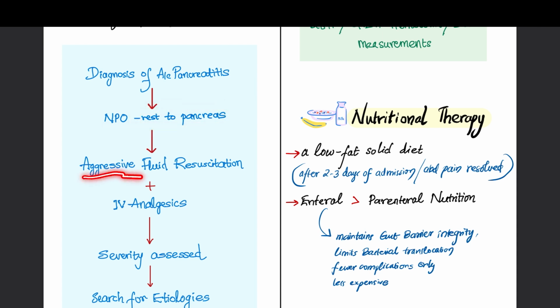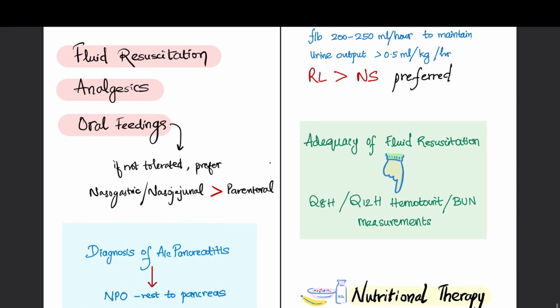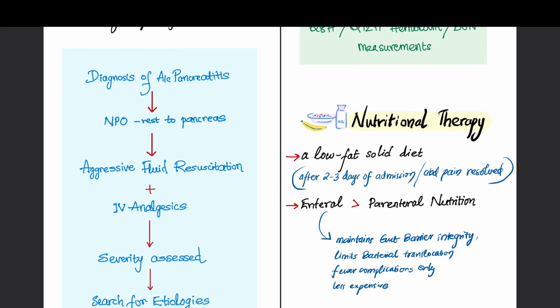While keeping the patient NPO, we have to ensure aggressive fluid resuscitation to prevent shock, along with adequate analgesics. Next, we assess the severity, and we have to search for the etiologies and treat the cause simultaneously. And after that, during recovery, we have to start oral feeding. That is the next step, after 2 to 3 days.